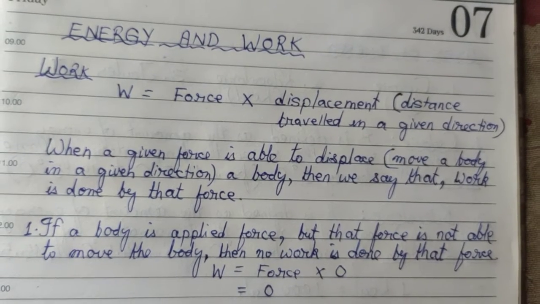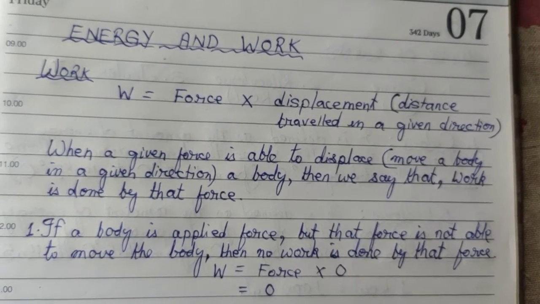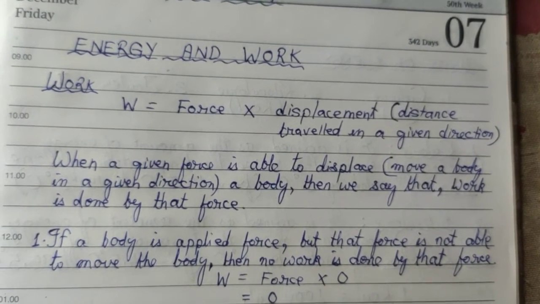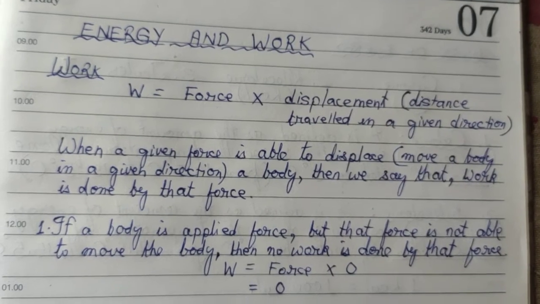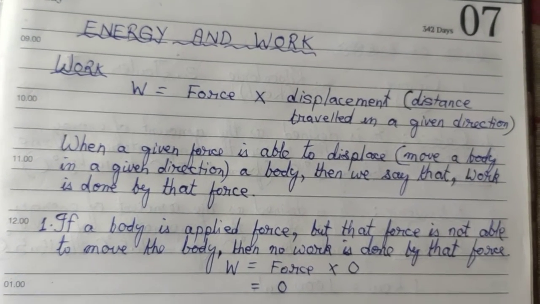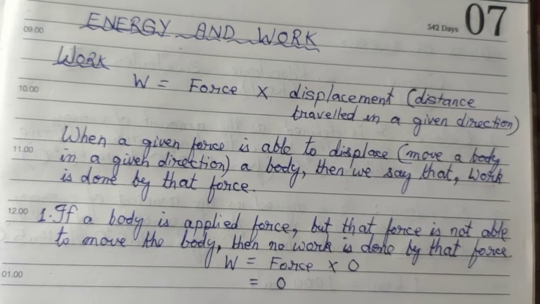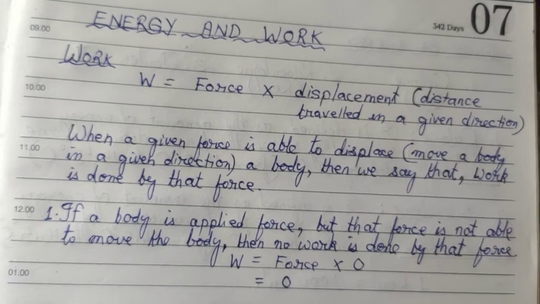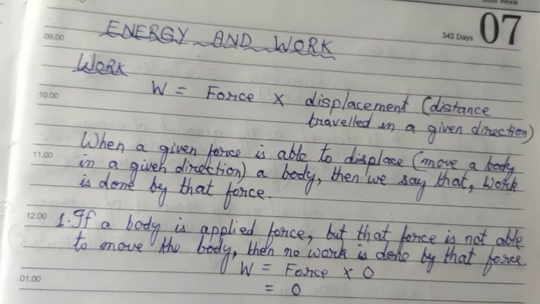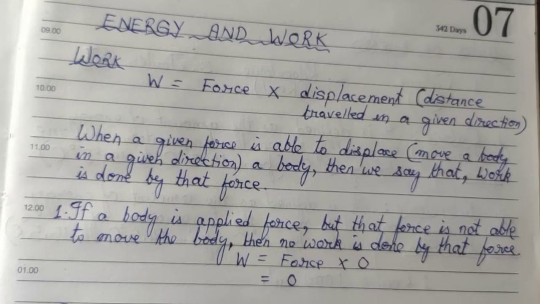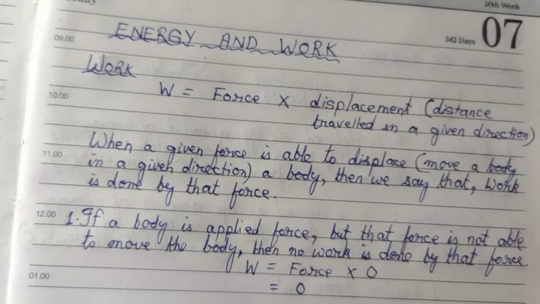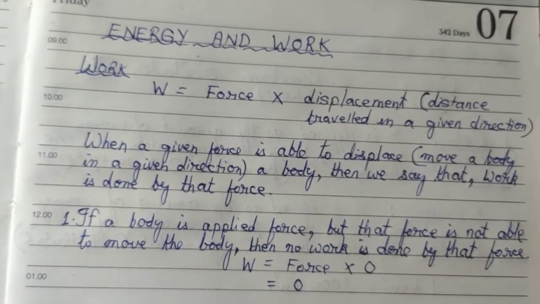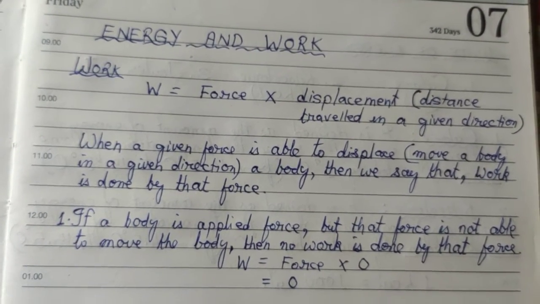And if displacement is 0, if you put the value in this particular formula, W equals force into displacement, displacement is 0, so W equals force into 0. Anything multiplied by 0 is 0, so work done is 0. The best example you can give for this is pushing a wall. You may use all the force that you have in your body, but the wall will not move a millimeter. You can't even move the wall a millimeter. So no movement is there. No movement means displacement is 0 and the work done by you is 0.